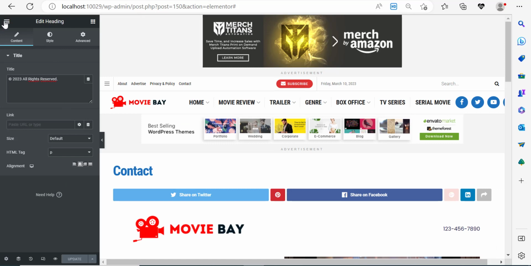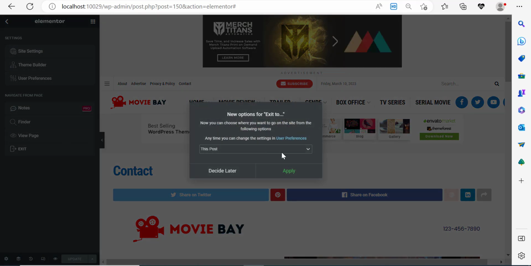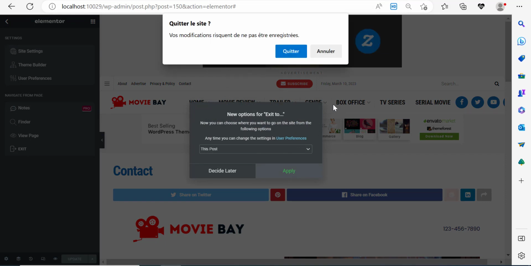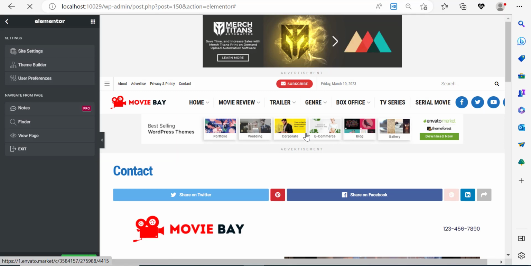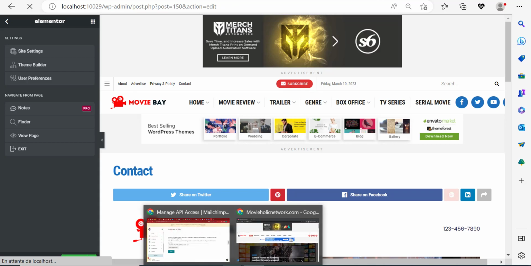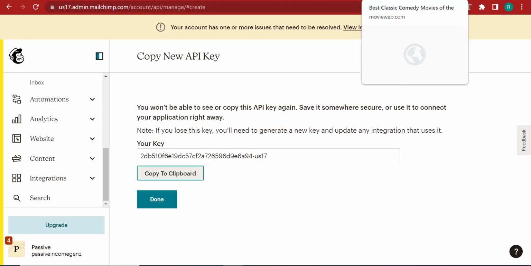But first of all, let me click here to go back to the dashboard. Let's exit to the dashboard. Let's just apply. Well, I think we have saved the changes, so let's just quit. And let me go and add a new page. And as far as the content is concerned for the privacy policy page, let me close this window.